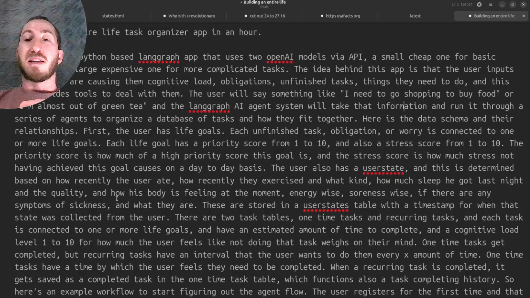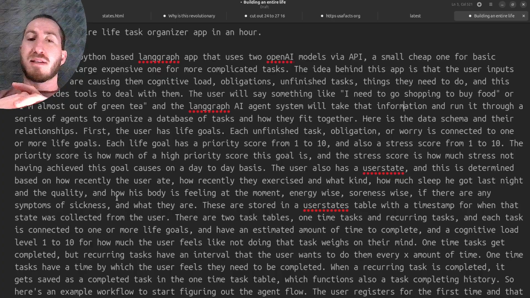The user also has a user state, and this is determined based on how recently the user ate, how recently they exercised and what kind, how much sleep they got last night and the quality, and how their body is feeling at the moment: energy-wise, soreness-wise, if there are any symptoms of sickness, and what they are. These are stored in a user states table with a timestamp for when that state was collected from the user.